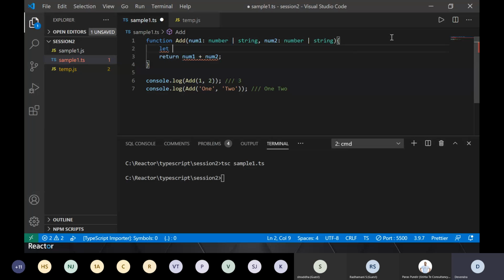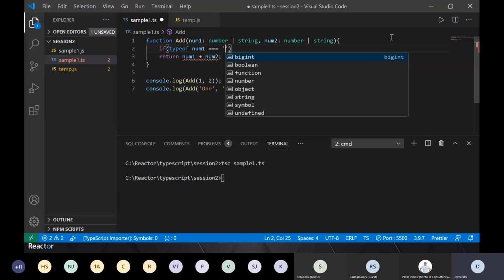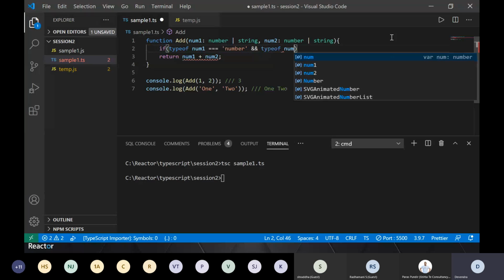So let me do this. I say if typeof, which is again something in JavaScript also, if typeof num1 is equal to number, and typeof num2